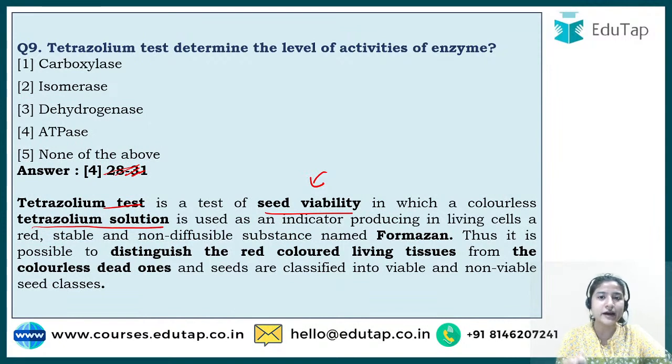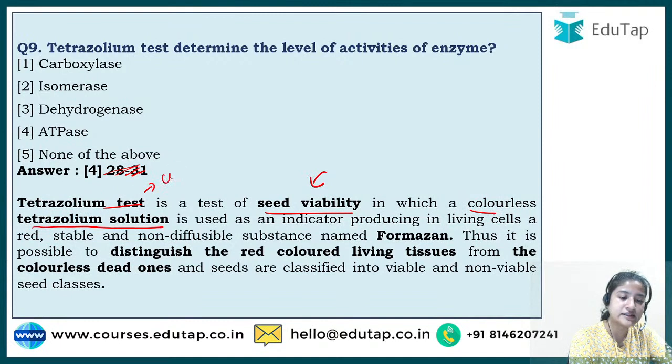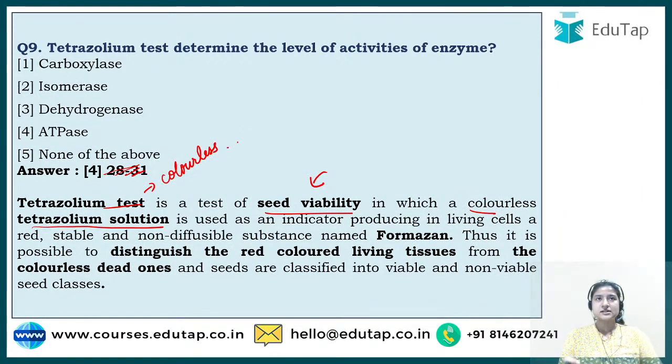That is what seed viability tells us. Tetrazolium itself is colorless in nature. You take the tetrazolium solution, which is colorless, and then you mix it with the seeds.